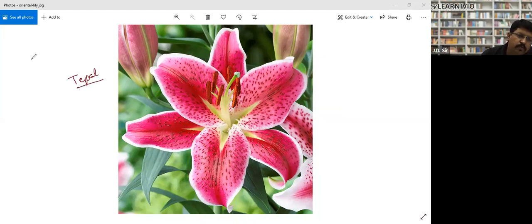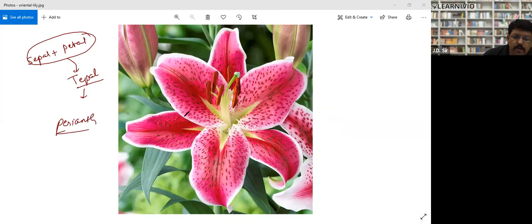When you are unable to differentiate between sepal and petal, so when there is something which is a fusion of sepal and petal, we call it a tepal. The group of tepals is called perianth, right? These six are the perianth. So the lily family has perianth, neither sepal nor petal. They have tepals. Clear? Yes, sir.